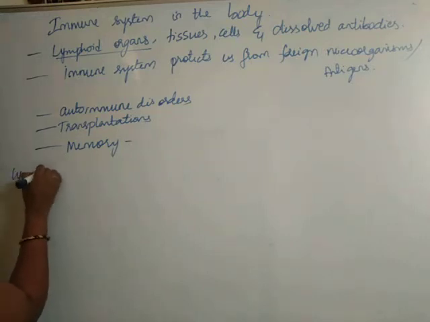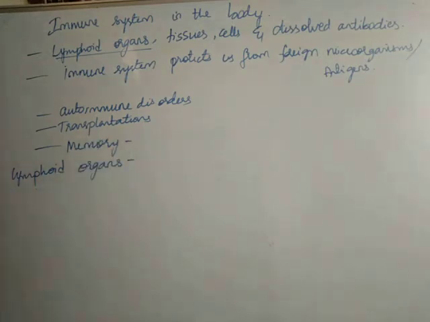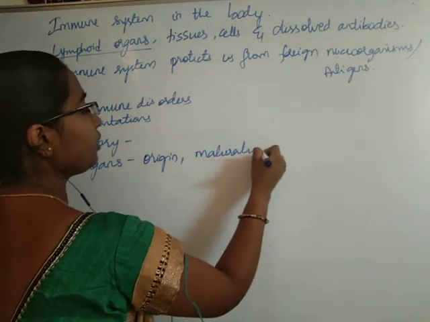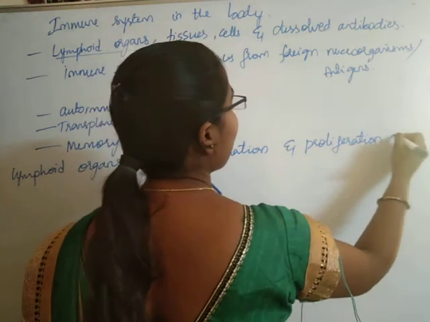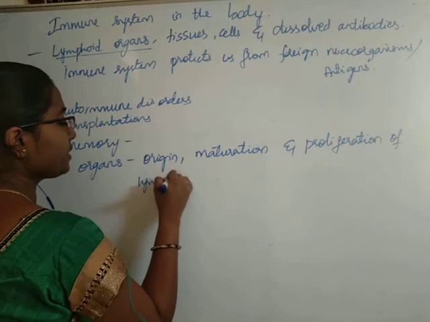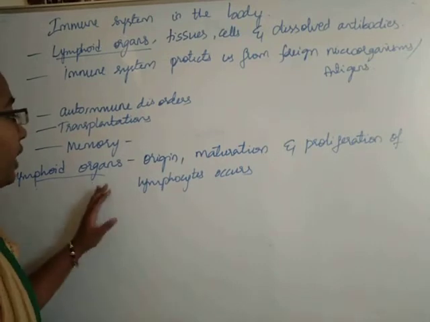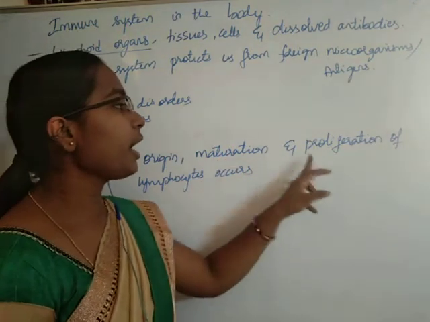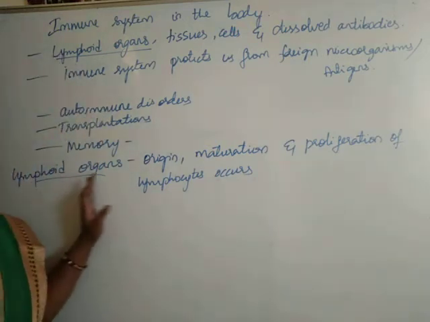Lymphoid organs are the places where origin, maturation and proliferation of the lymphocytes occur. Okay, lymphoid organs are those places where origin, maturation and proliferation of the lymphocytes occur.